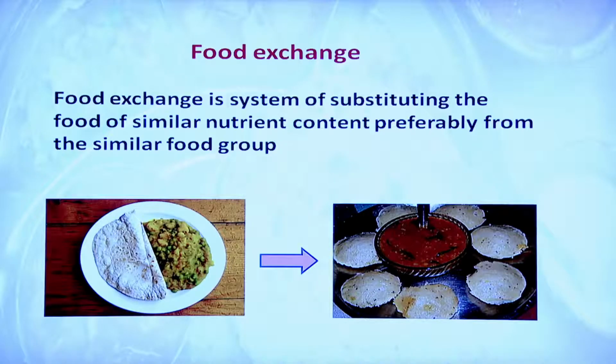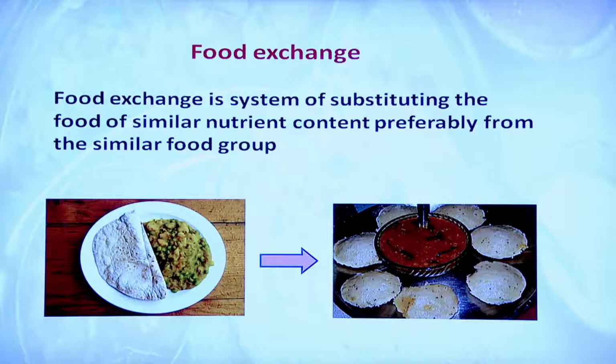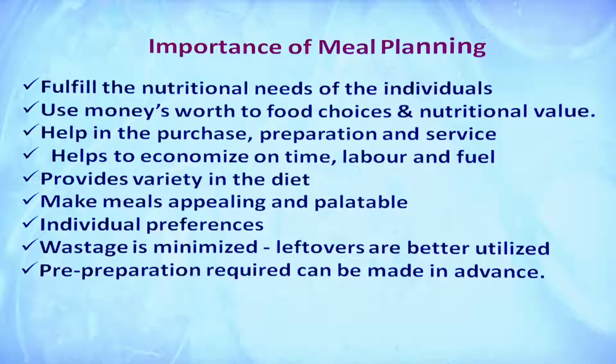That means in nutritional availability, both the meals are equally important or can be substituted, and in general one can also see that North Indian people prefer the dal roti and the South Indian people prefer the idli sambar. So, that is how, but nutrient wise both are equal.